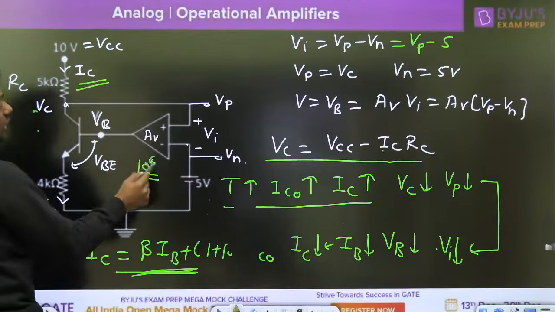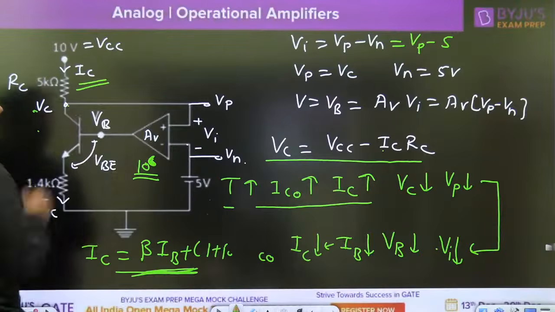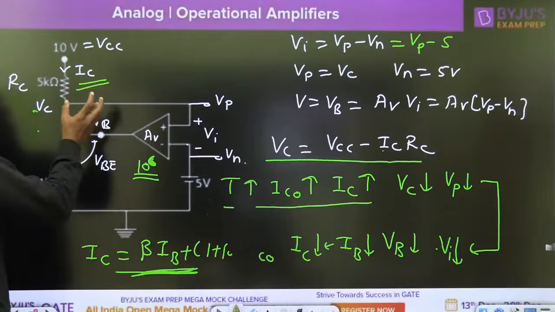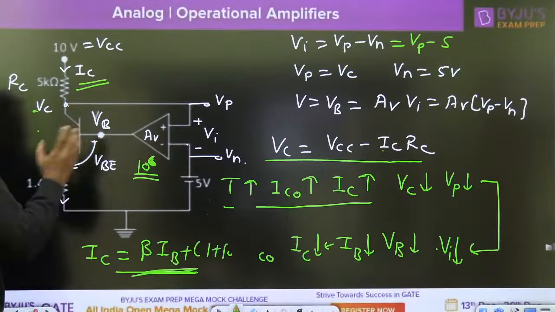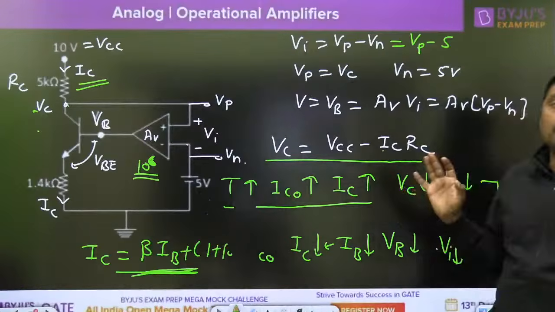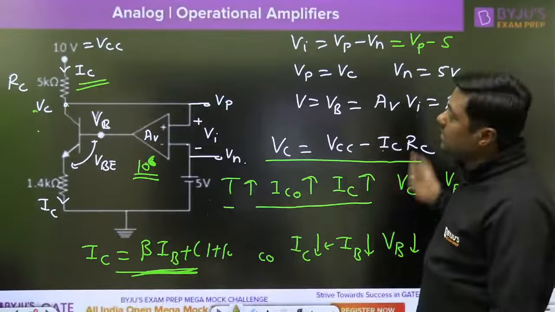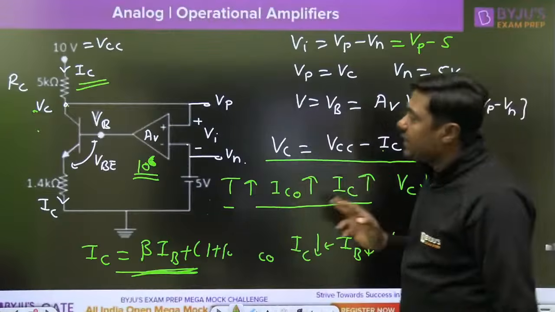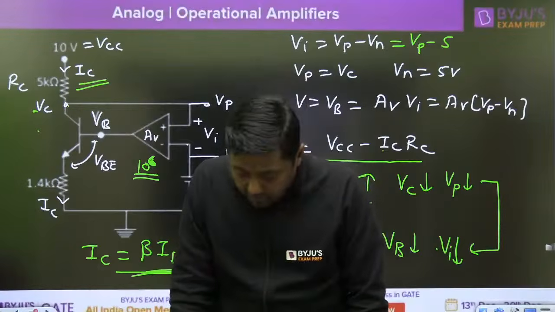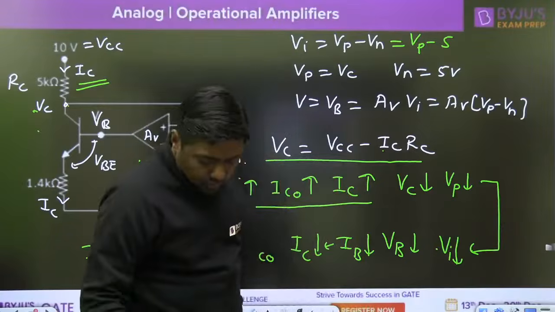Because the open loop gain of the operational amplifier is 10 to the power 6. That slight change is multiplied with the 10 to the power 6, right? It will take action, it will give the negative feedback, and the current will remain stable. Okay, so in this way we can explain this diagram. There is a negative feedback in this diagram and biasing and stabilization problem.